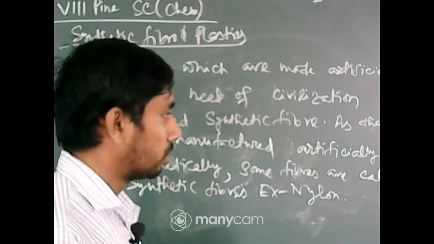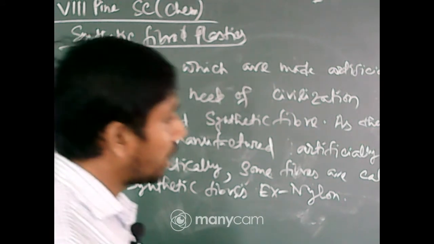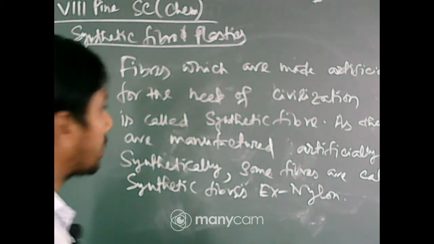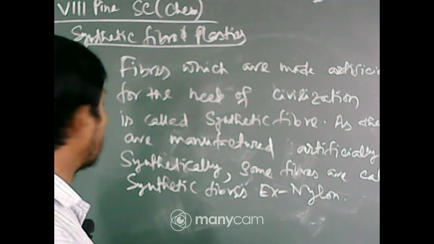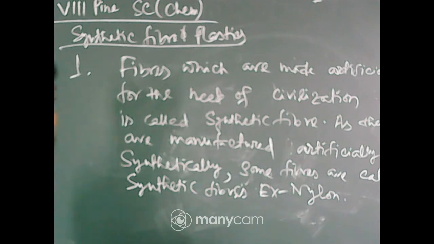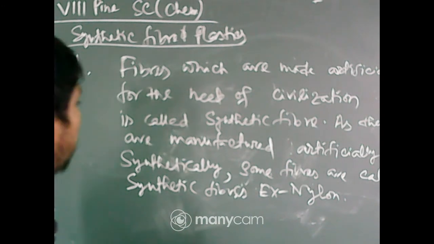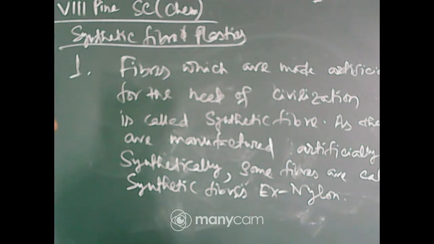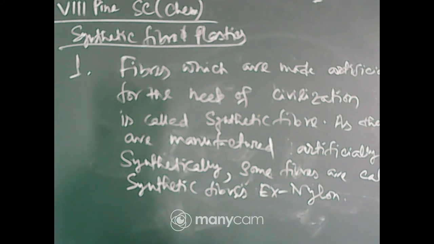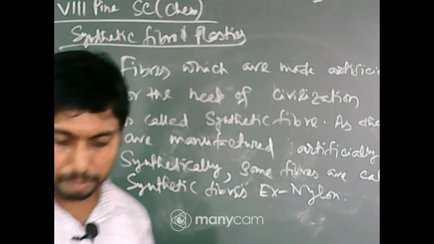Example, nylon. Completed, Oindrila? I am repeating once, then I will rub this portion. Just take it. Fibers which are made artificially for the need of civilization are called synthetic fibers. Full stop. As these are manufactured artificially or synthetically, some fibers are called synthetic fiber. Full stop. Example, nylon. Next, coming to question number 2.